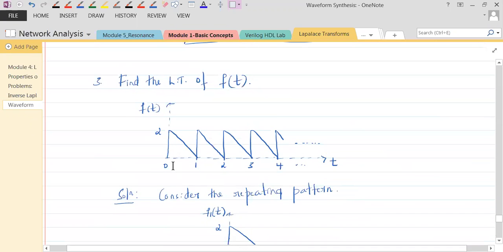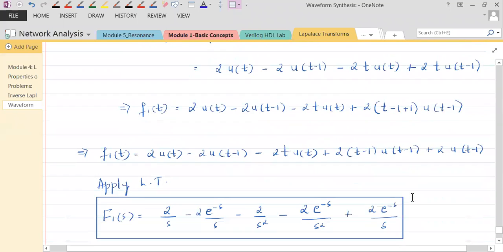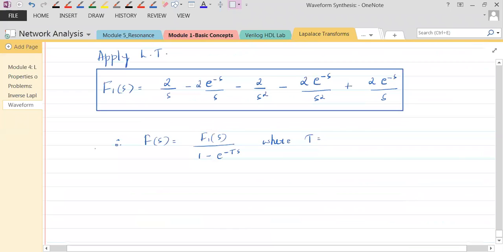See here, after every 1 second the pattern is repeating, right? So we can say T, which is called the fundamental period, is 1 second. You just have to substitute this F1 of s here. So it's 1 by 1 minus e power minus s, because T is 1, into what we obtained in the previous step.